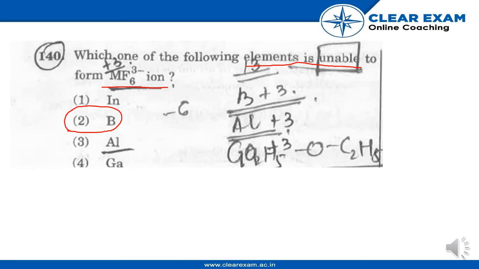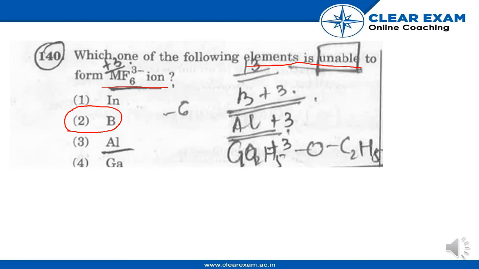Boron is unable to form MF6 minus ion. This is because B3 plus has no vacant d orbitals. It has only one s and 3 p orbitals in the valence shell. Hence, it can accept 4 electron pairs and can form BF4 minus. Therefore, option number second is correct.